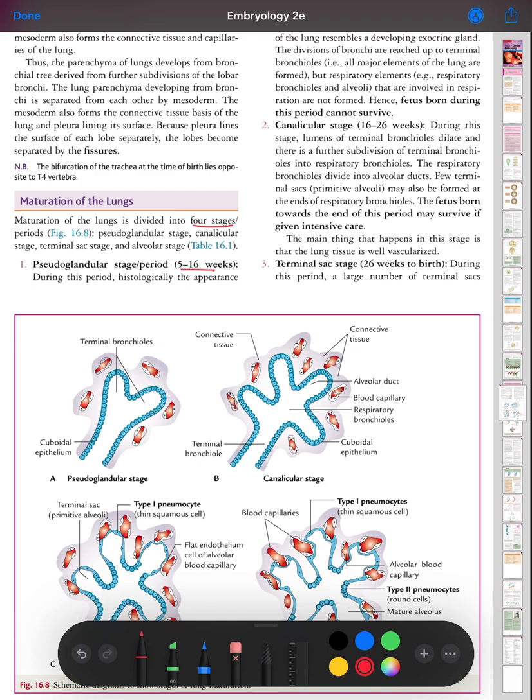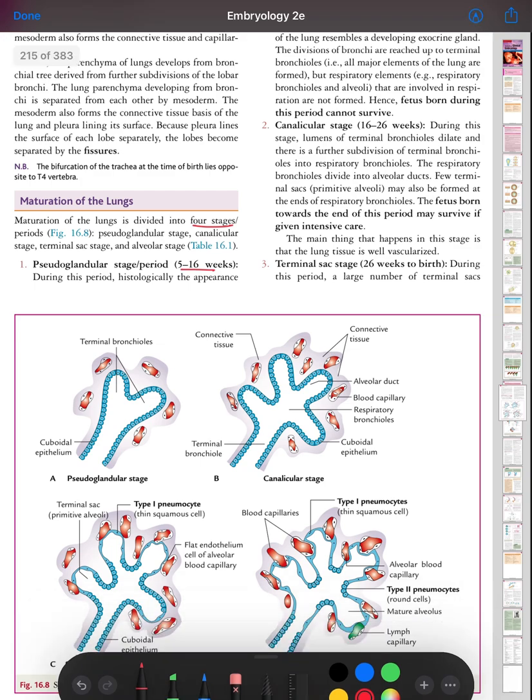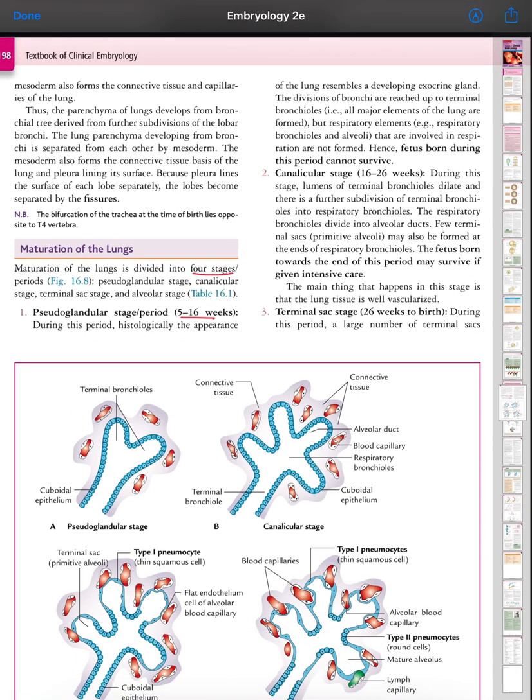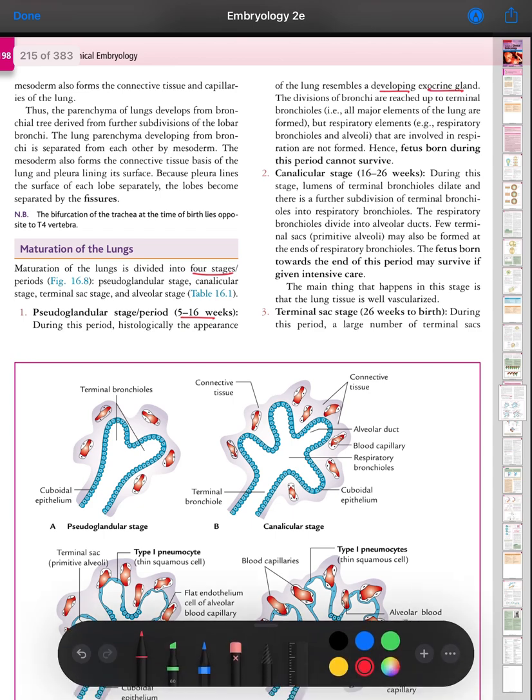During this period, histologically, the appearance of the lung resembles a developing exocrine gland. The bronchi divide and reach up to the terminal bronchiole, but the respiratory elements involved in respiration are not formed. Hence, a fetus born during this period cannot survive.